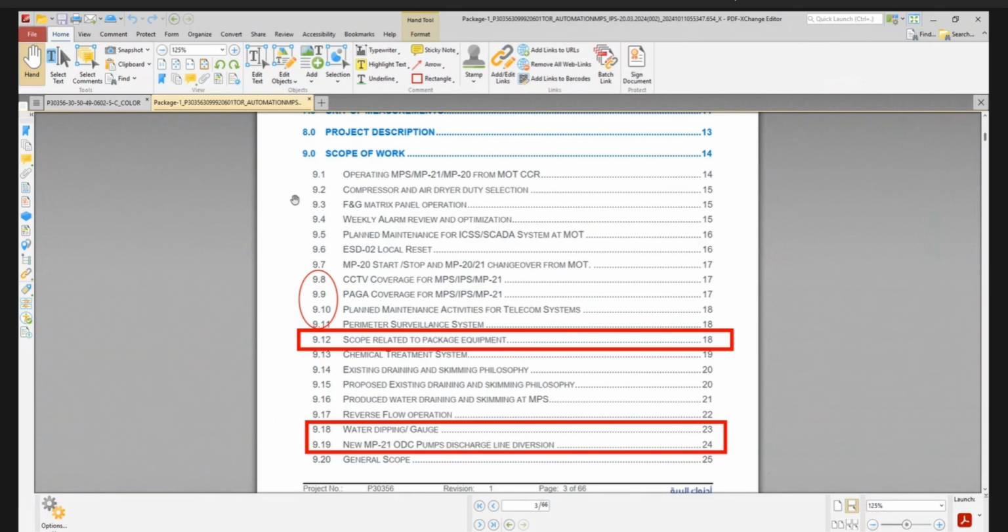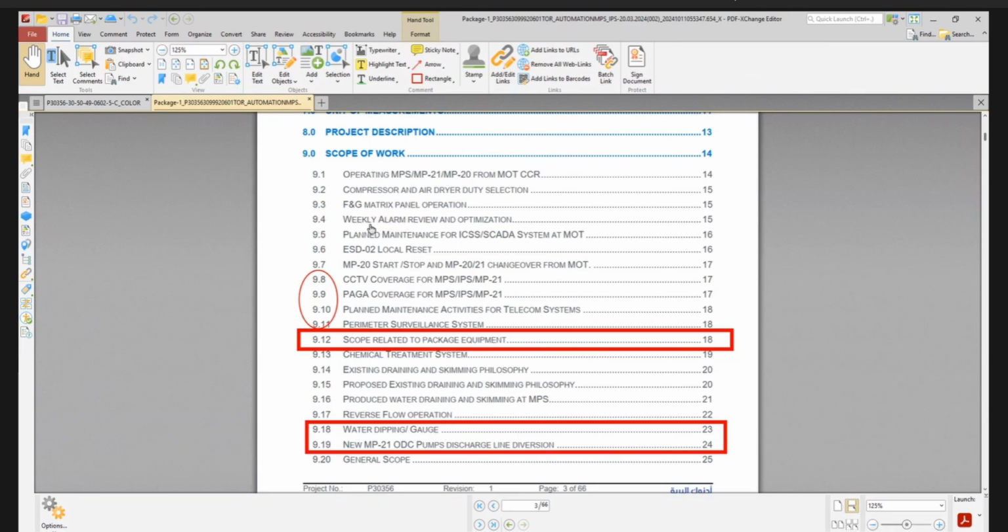Okay. And now 9.3 FNG matrix panel operation, that is related to 9.1 only. FNG matrix panel, hardware matrix panel is installed in MPS. So as part of the remote operation, and the TOR says matrix panel should be replicated in the MOT-CCR, but we raised TQ. Now this will be also through soft modification from MOT-CCR. So again, this will be INC related activity, cables and control related modification.